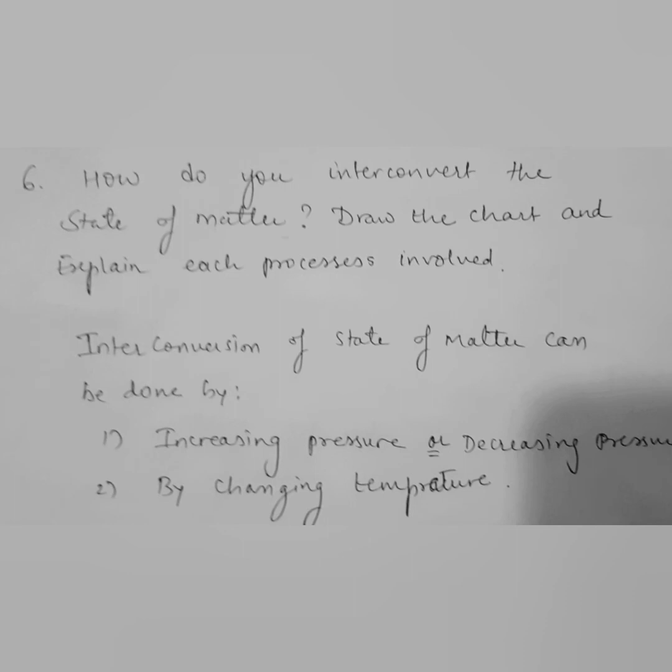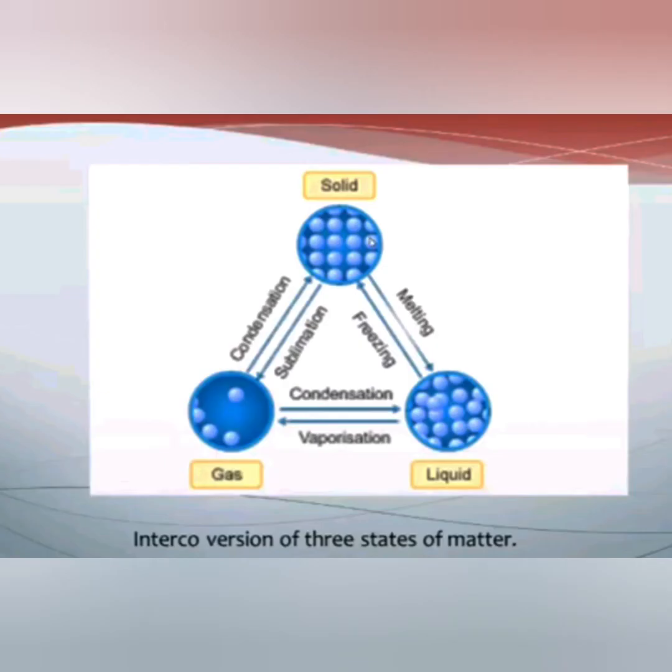We discussed this briefly in the next question: how do we interconvert the states of matter? Draw the chart and explain each process in more detail. So how do you interconvert the states of matter, children? By increasing or decreasing pressure, or by changing the temperature. You can write: by changing the pressure and by changing the temperature. Now we see the interconversion processes. Here we have the processes melting, freezing, condensation, vaporization, and sublimation, children.